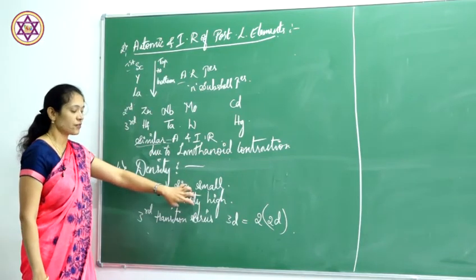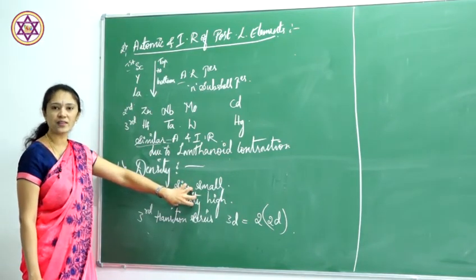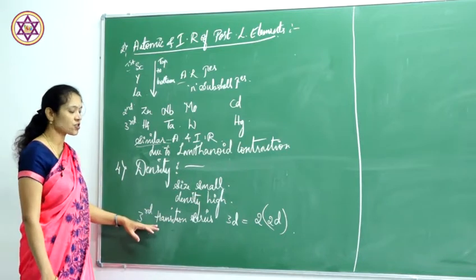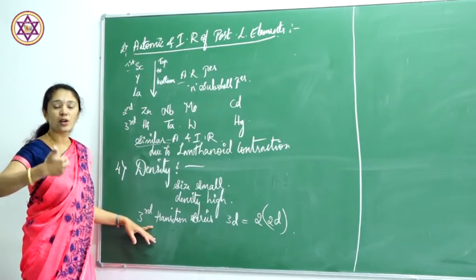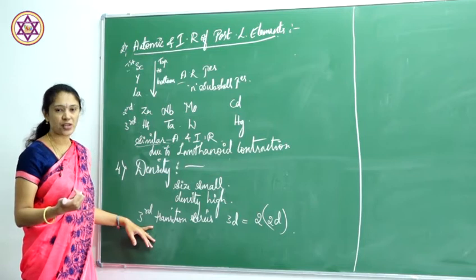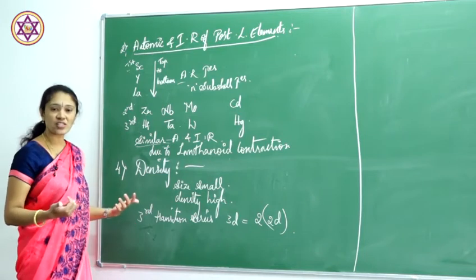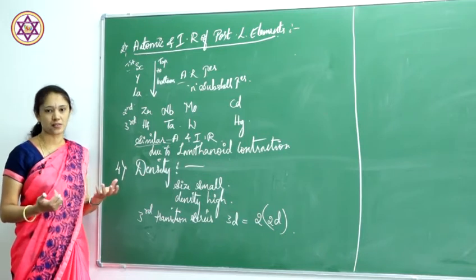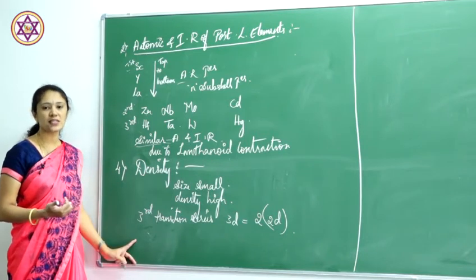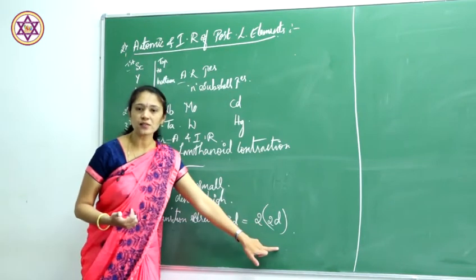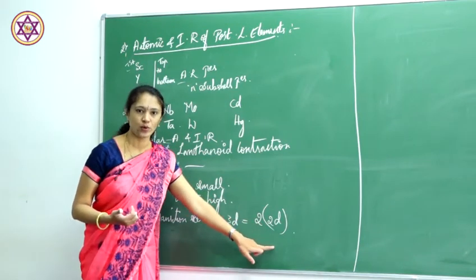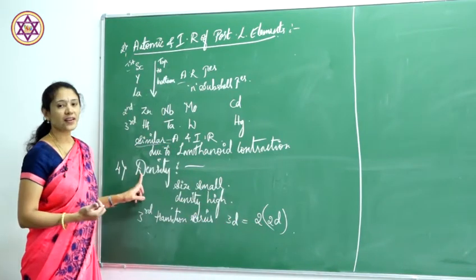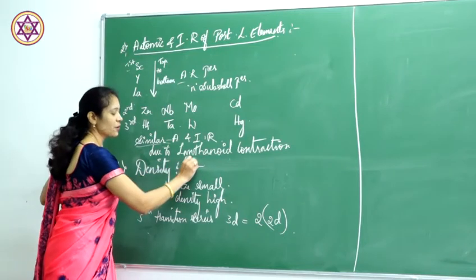Due to what? They have a very high density. Therefore, the third transitional series has double the value of the second transitional series, but the second transitional series value will be a little bit higher than the first transitional series. But the third transitional series will have double the second transitional series value due to their high density. Density will be very high.